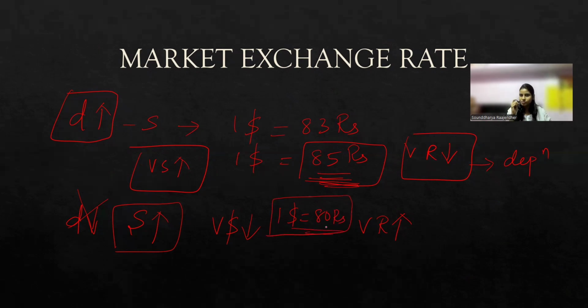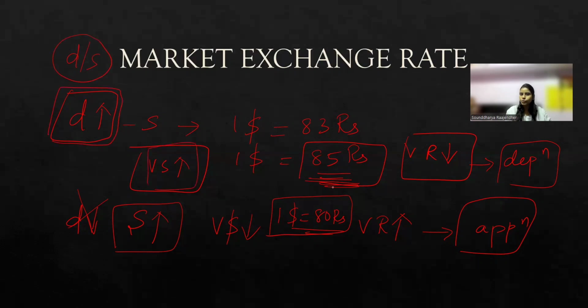In that case, you are just spending only 80 rupees to get $1, not 85 rupees. So this is called appreciation, where the value of the domestic currency is increasing with respect to the foreign currency. So we learned that in the market exchange rate system, demand and supply of foreign currencies is going to fix my exchange rate. Whenever the demand for foreign currency is higher, the value of the foreign currency with respect to the domestic currency will increase and the value of the domestic currency will decrease. This will lead to depreciation. Whenever the supply is more, it will lead to appreciation.